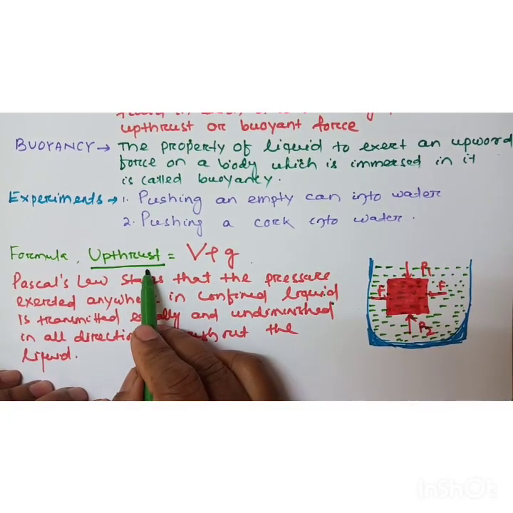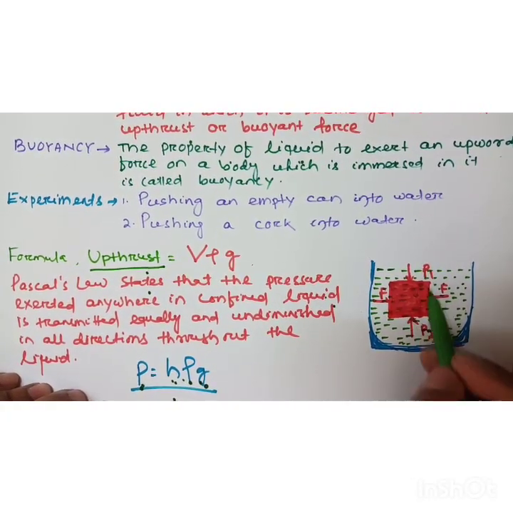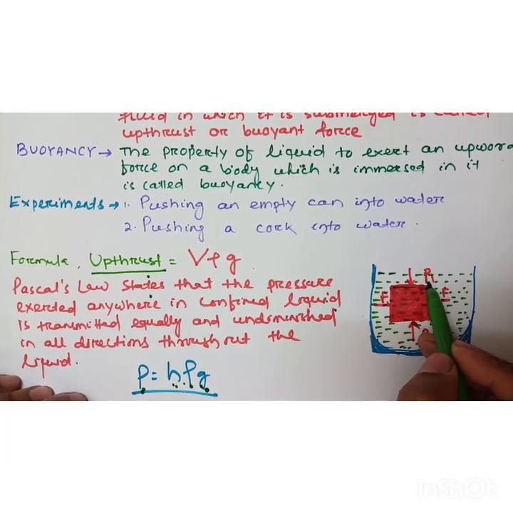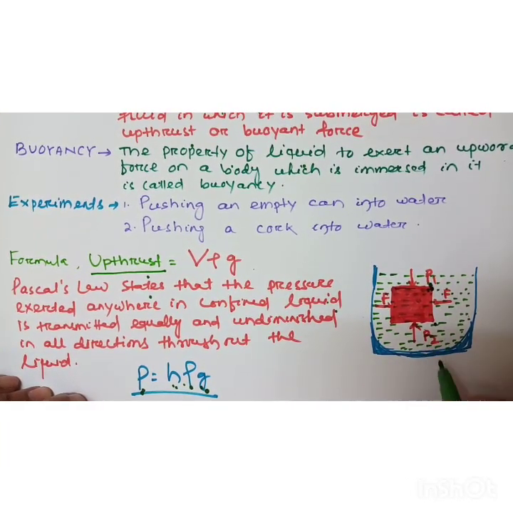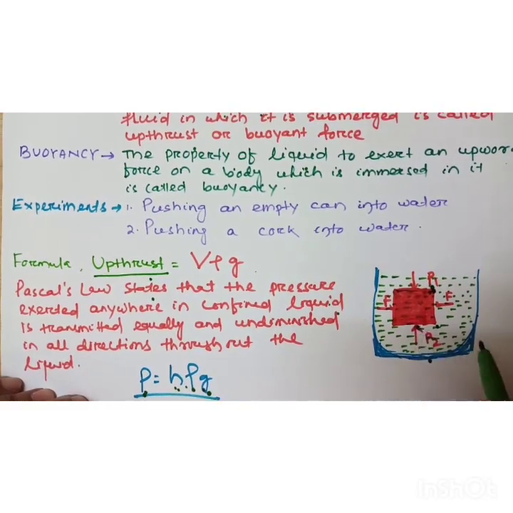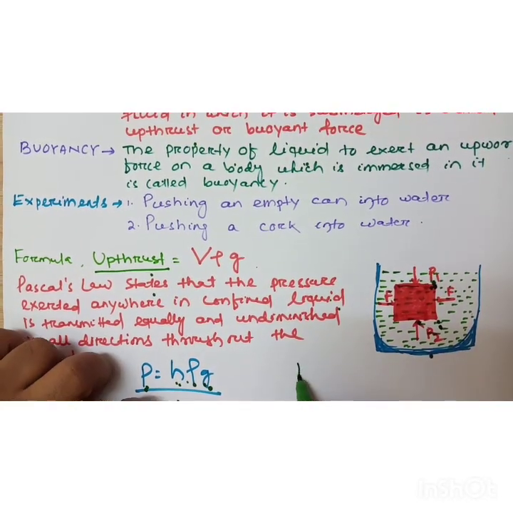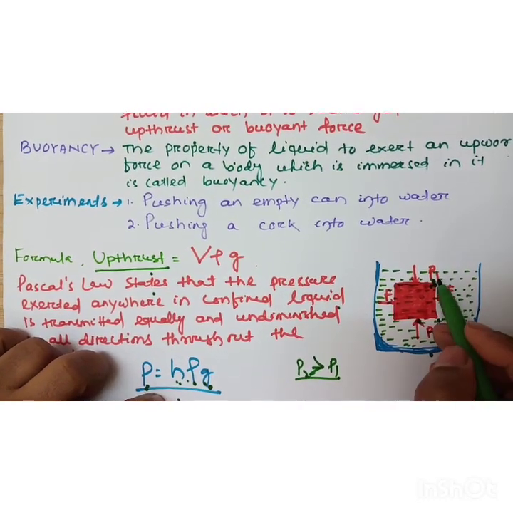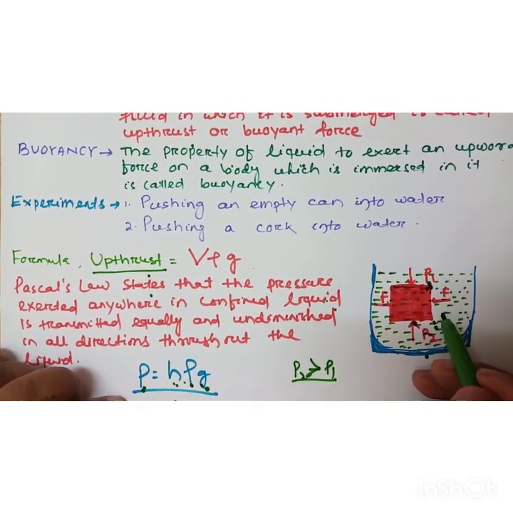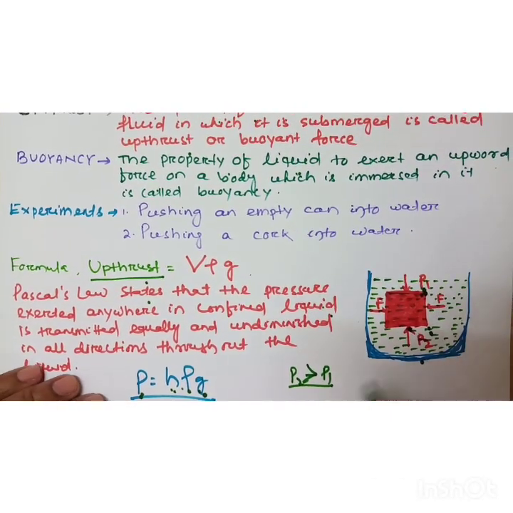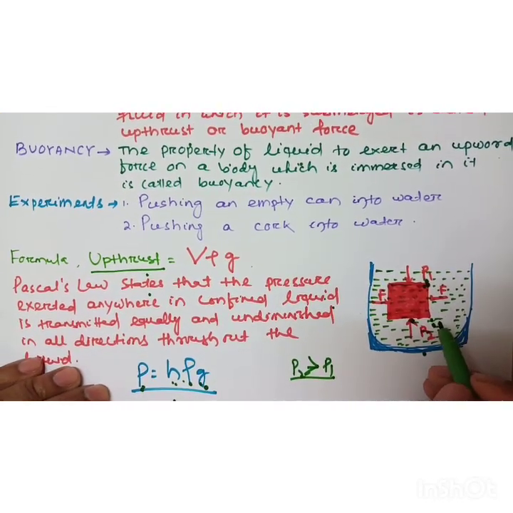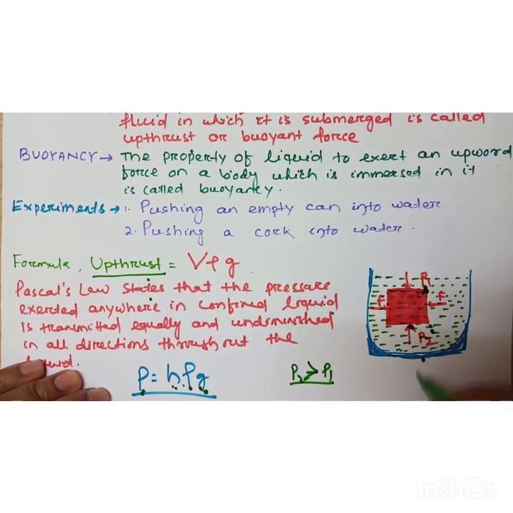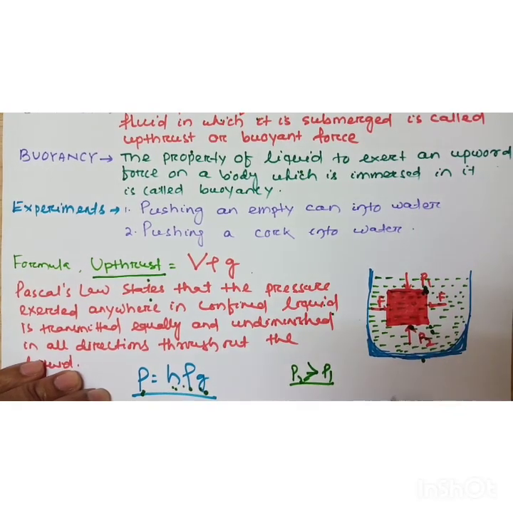So what is the reason for upthrust? You see a body immersed in water. The pressure on the upper surface is P1, acting downward, and the pressure on the lower surface is P2, acting upward. As the depth is more at the lower surface, P2 is greater than P1. Since pressure is more, the force is also more. So the force on the lower surface is greater than the force on the upper surface. This difference of force is the upward force, that is upthrust.